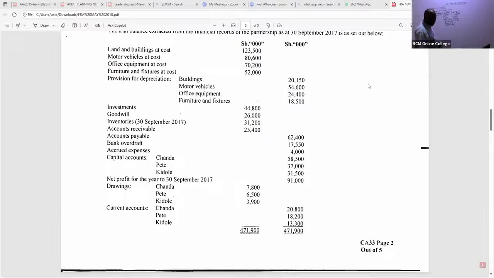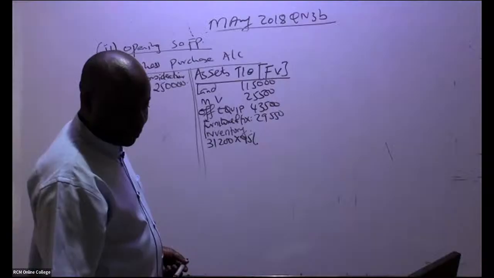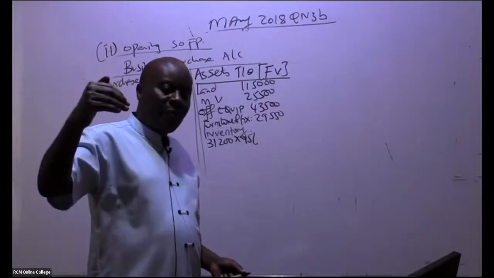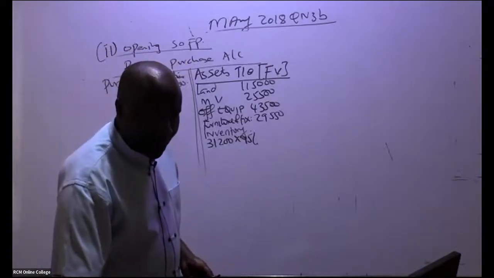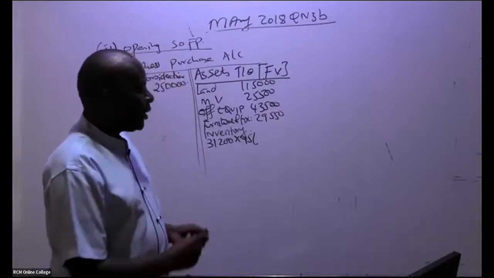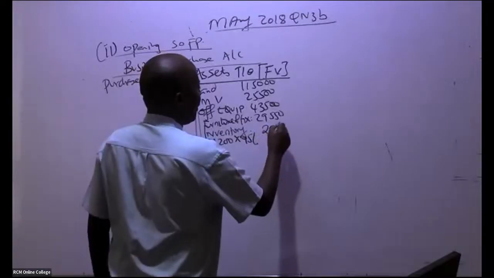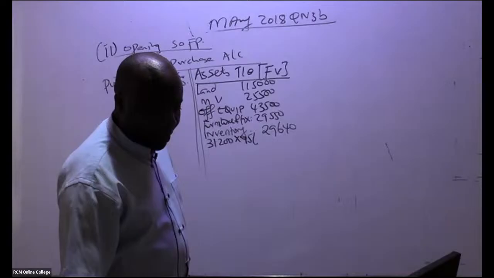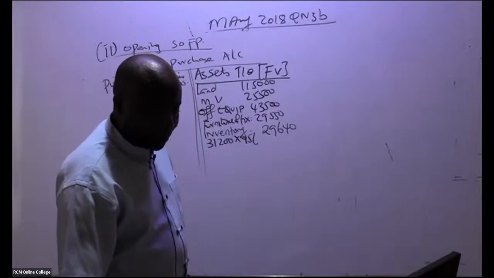So inventory less 5% is 29,640. Do we have any other item? Oh yes, we do.